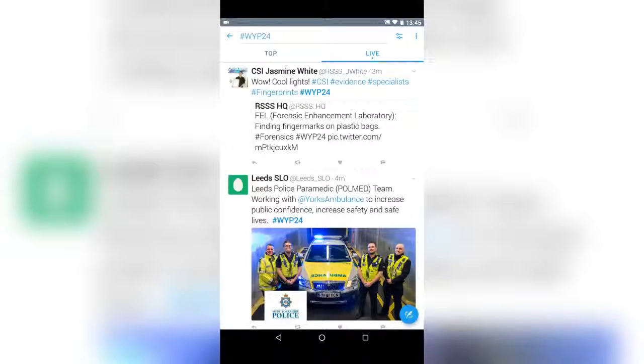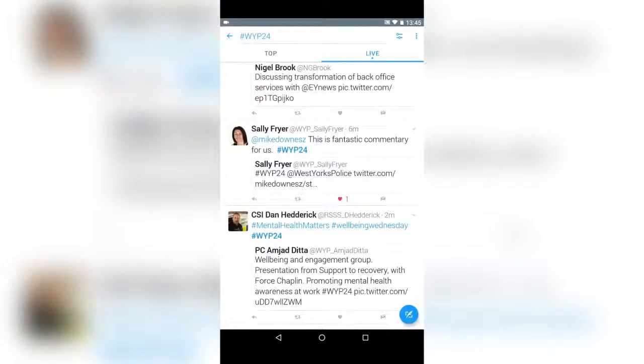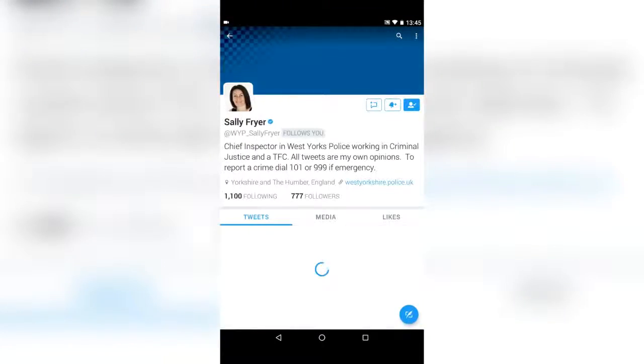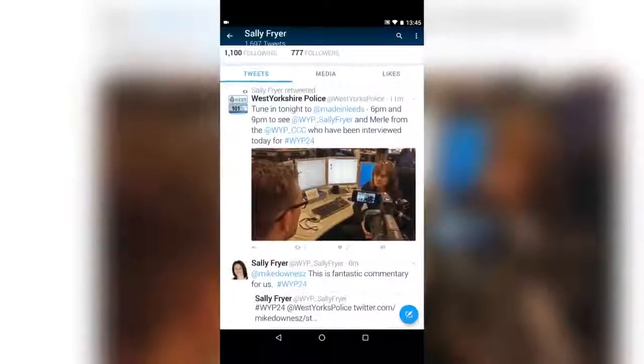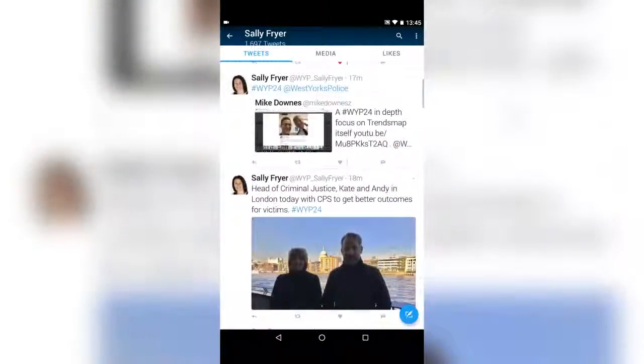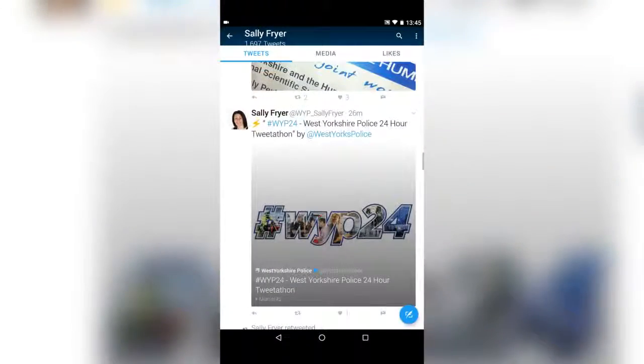Okay, so we are in the WYP Twitter feed and it's live. If I start scrolling down, I'm looking for a particular moment, and I know that moment has been created by this account, which is the Chief Inspector Sally Fryer account. What I'm looking for is to see how this displays on mobile. So first thing I've got to do is find it. Oh, is that it? So we go down, and here we go.